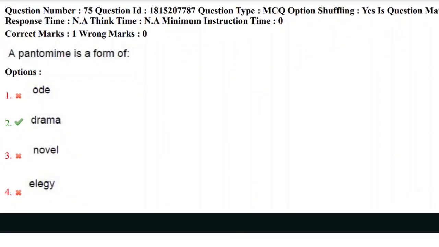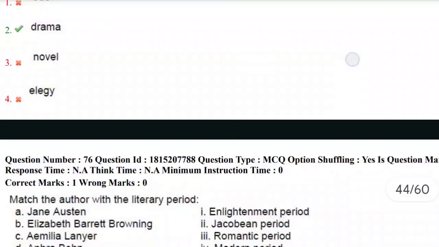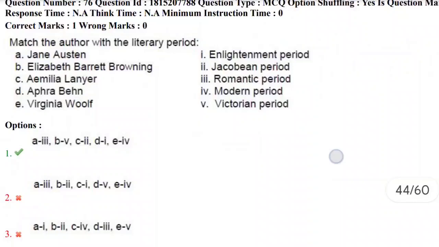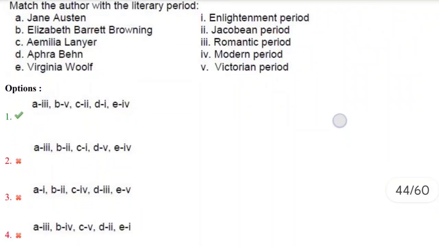75th question. A pantomime is a form of, obviously, drama. It is a form of drama. It is a form of play. Pantomime. Let's move towards the next question. Match the author with the literary period. Yes, this is a really interesting question. You need to remember the works and authors and to which period they belong to.